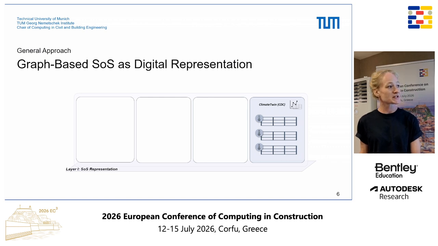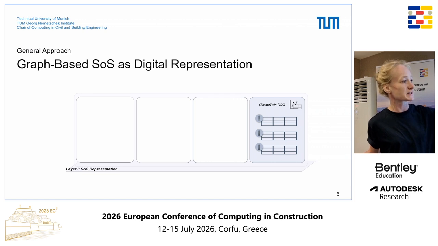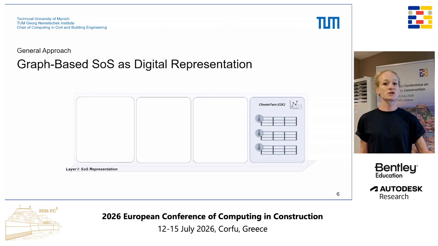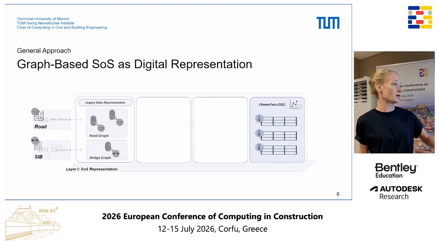To look a bit further into detail what's within these layers, we have here on the left side the Climate Data Center. This is a database we don't touch, we just integrate it. Here we have some climate data that is stored in a relational database. And it's basically time series data, so having this in a relational database is totally fine, and we should keep it like that. Then on the other side, we have our other legacy data sources like the road data, for example, or the bridge data. In this case, we might be interested in some relations that exist in the data, so we create some graph representations of the data and have some graph database instances with some graphs representing these data sources.